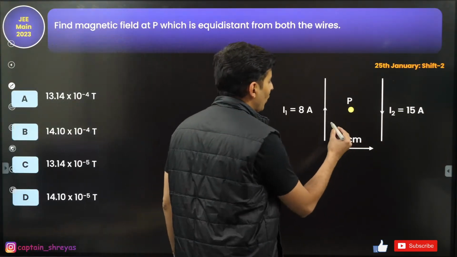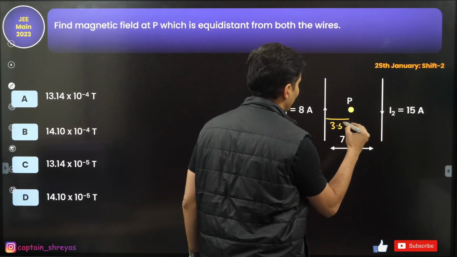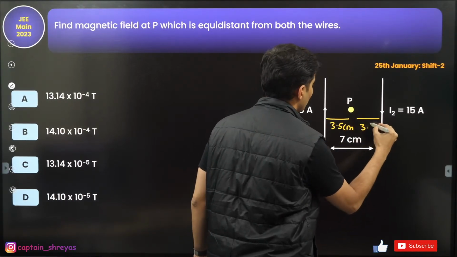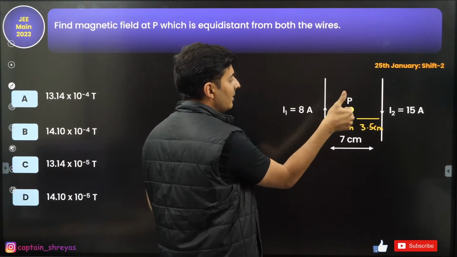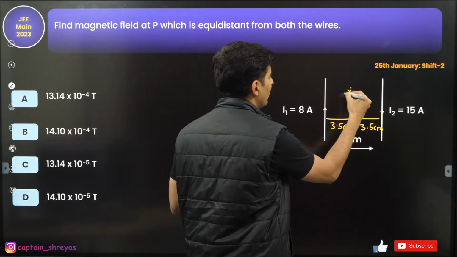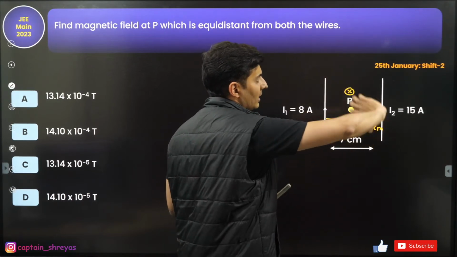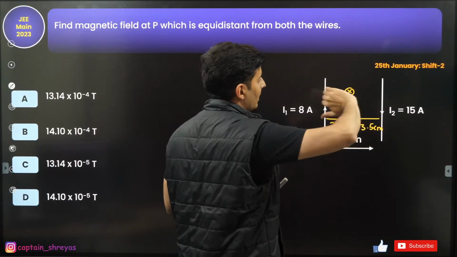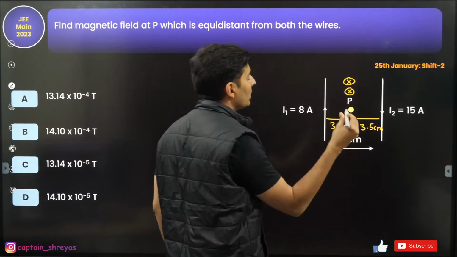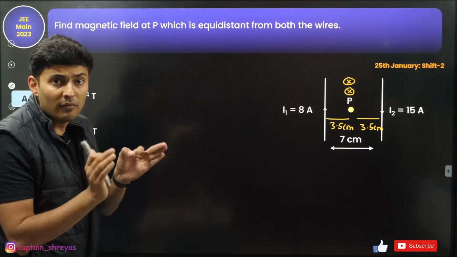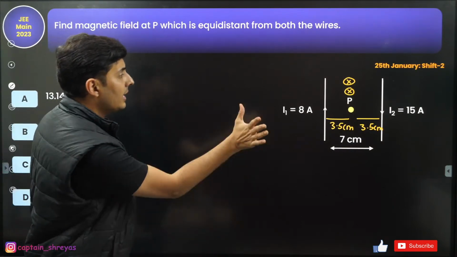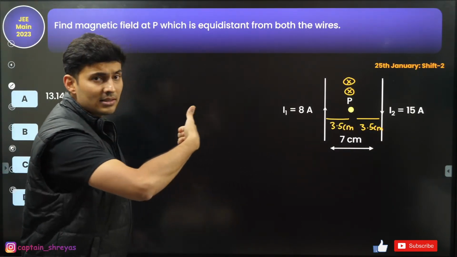Anyways, so over here, this is basically 3.5 centimeter and this is also 3.5 centimeter. Now, if the current is going like this, field due to that will go inside. If current is going downwards on the right hand side, then the field will again go inside. So both the magnetic fields are inside, so they will add. Both of them I have found out using right hand rule: current's direction is the thumb, curled fingers give the magnetic field.